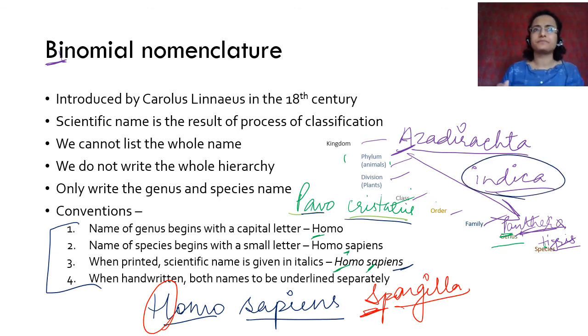Many of them have the species name indica or indicus, but the species name alone will not give you anything. You have to write it with the genus name, which will give you a lot of information. Okay, the genus along with the species will give you the whole organism that you want to pinpoint. But if you are given only one name, it is the genus name. Okay.